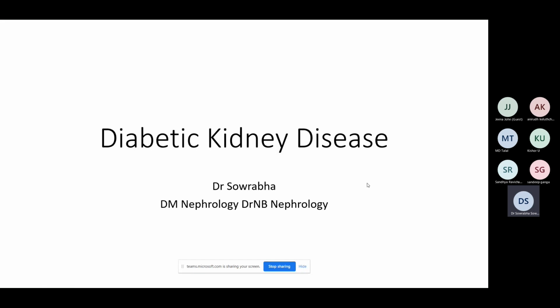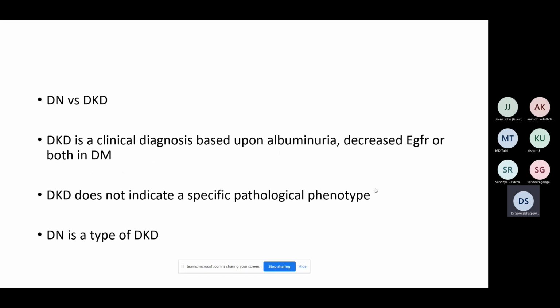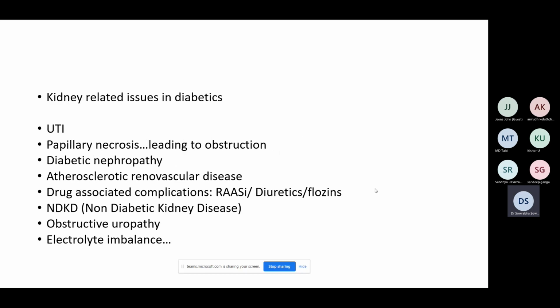So we'll start with diabetic kidney disease. Basically, diabetes accounts for more than half of the patients you see on an OPD basis or whenever you come to even nephrology. More than 50% of the patients you see are writing diabetic kidney disease. So let us just see what spectrum constitutes diabetic kidney diseases.